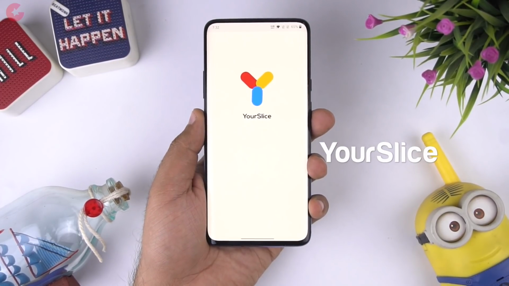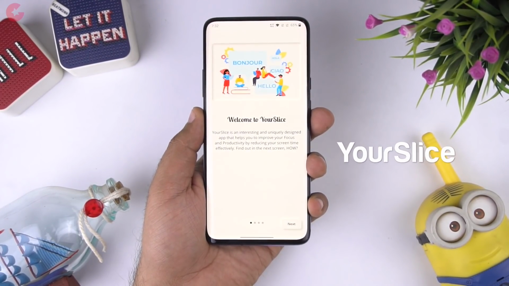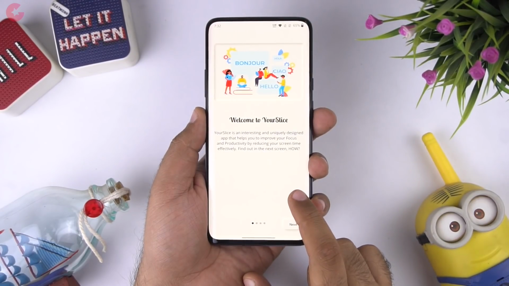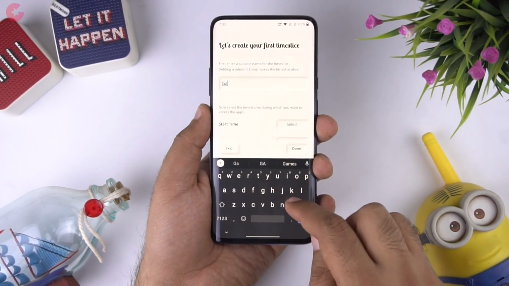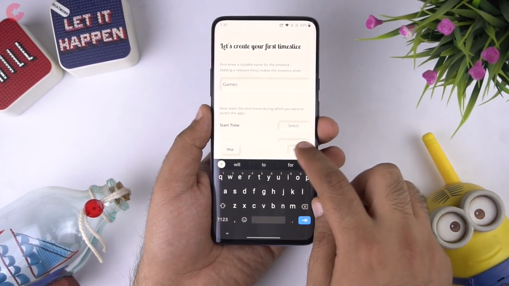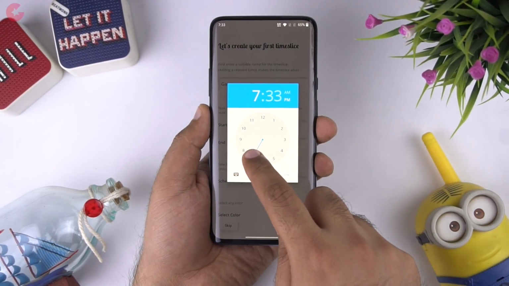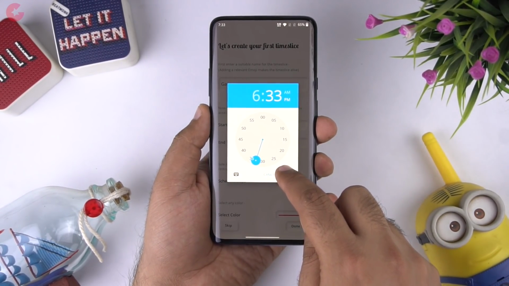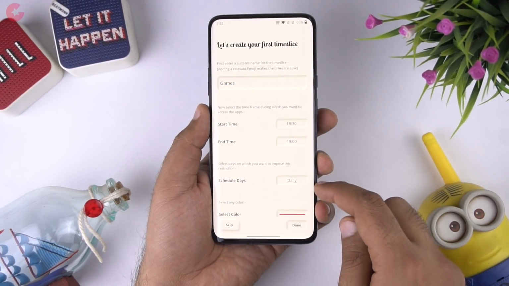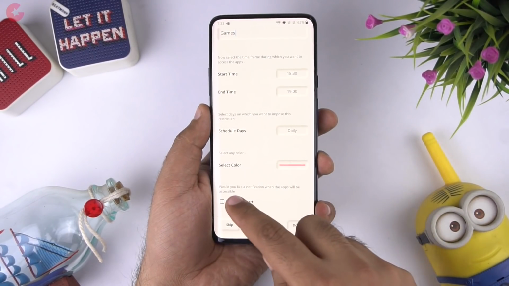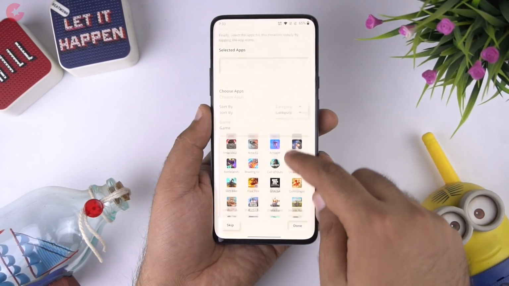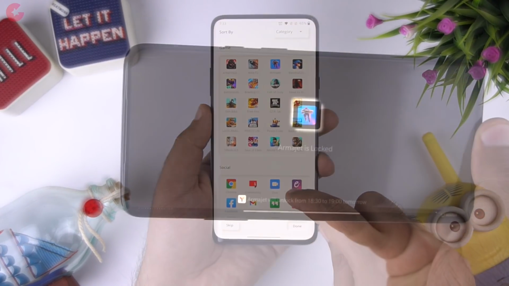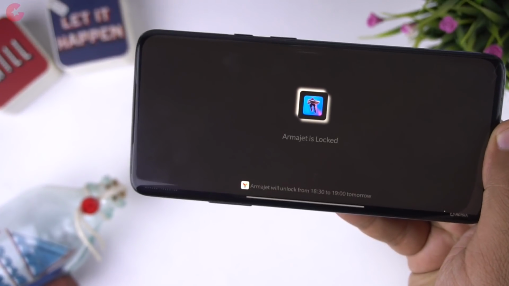Next up is Your Slice. Your Slice is one more smart digital solution for a healthy digital life. It helps you to stay focused and boost your productivity. Whether you're a student or a professional and want to reduce your mobile usage, then this is the app you should download. Your Slice offers a unique concept that allows you to create time slices for a specific group of apps, and then you can use them only in that particular time.